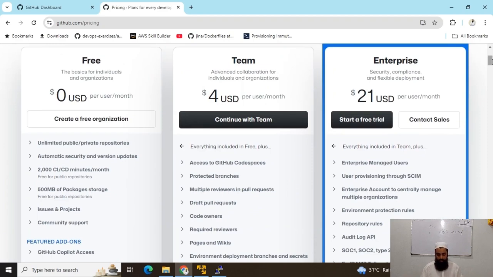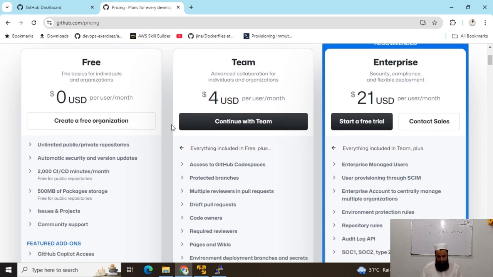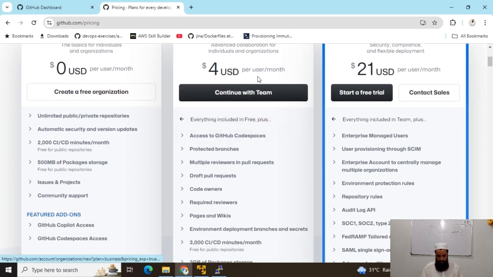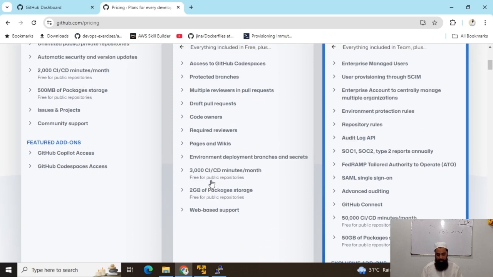My previous company had this team plan where every account was costing $4 per month, and everything offered in the free plan is already included.